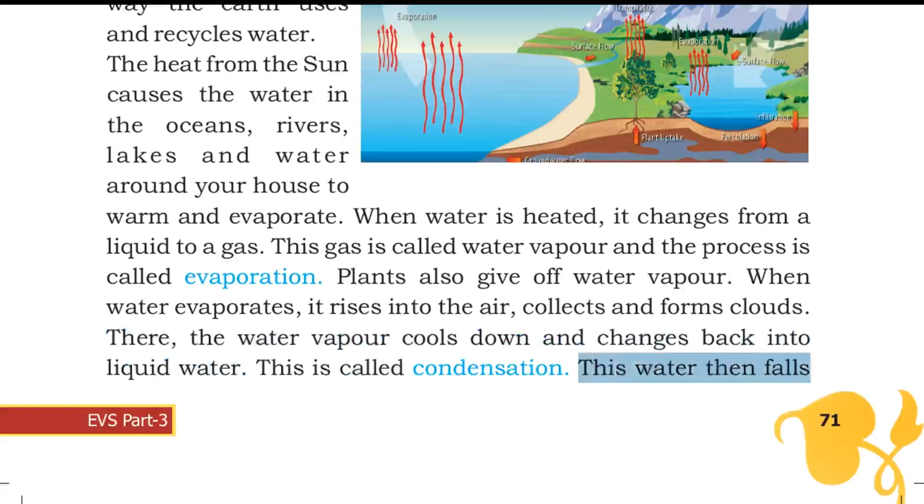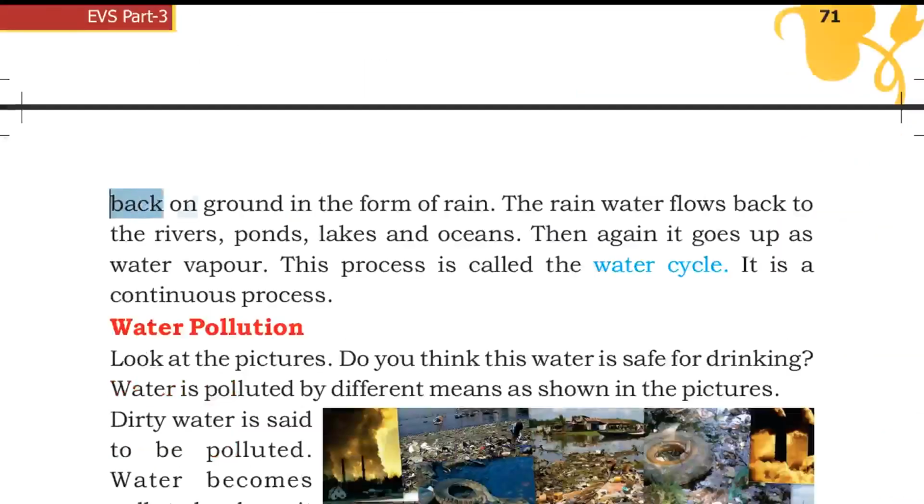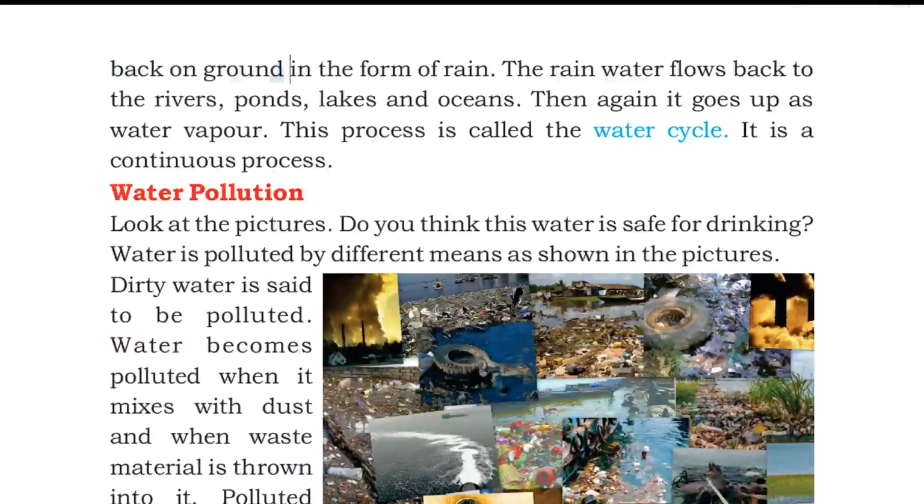This water then falls back on the ground in the form of rain. The rainwater flows back to the rivers, ponds, lakes and oceans. Then again it goes up as water vapor. This process is called the water cycle. It is a continuous process.